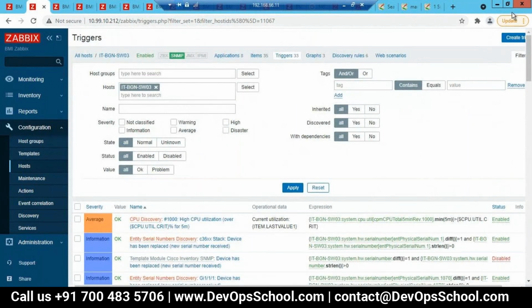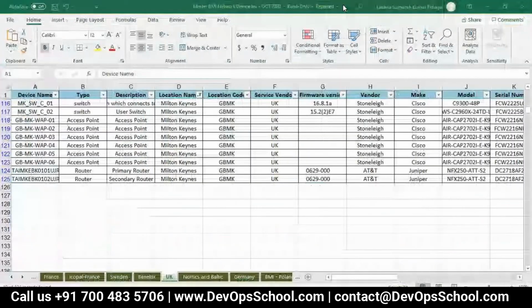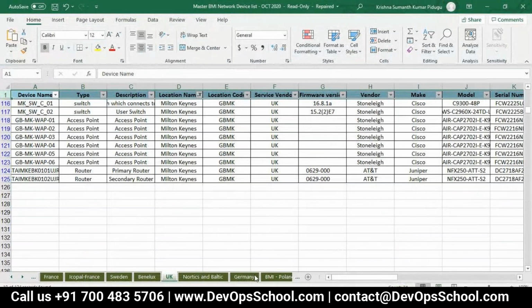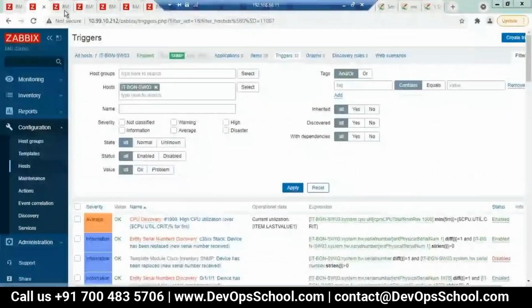You have the ping given, right, up or down. You are using the min or max function. If you see in the expression, there is max, but I gave you last, and in brackets I gave 0. So instead of min or max, you need to use last. Okay. Got it? Yeah, got it.